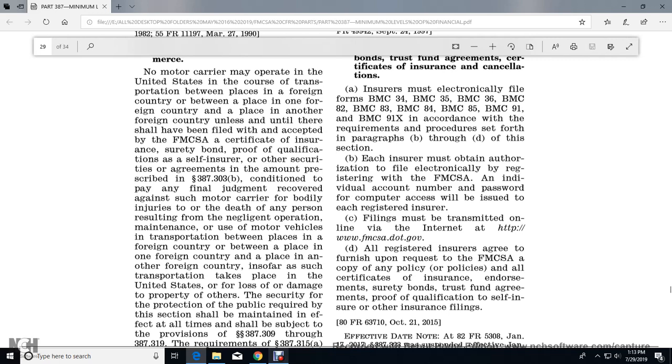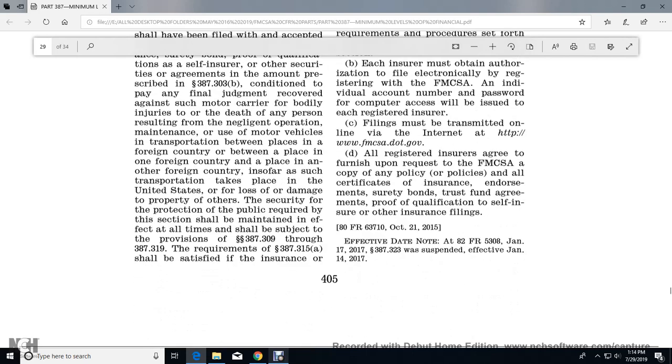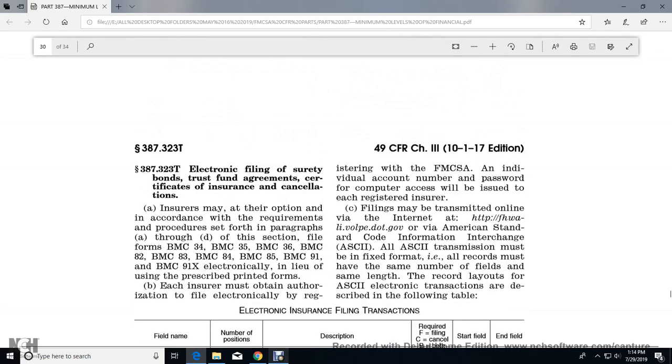Filings must be transmitted online via the Federal Motor Carrier Safety Administration website. All registered insurers agree to furnish upon request to the Federal Motor Carrier Safety Administration copies of the policies, certificates of insurance, endorsements, surety bonds, trust fund agreements, proof of qualification as self-insured, and other such insurance filings.